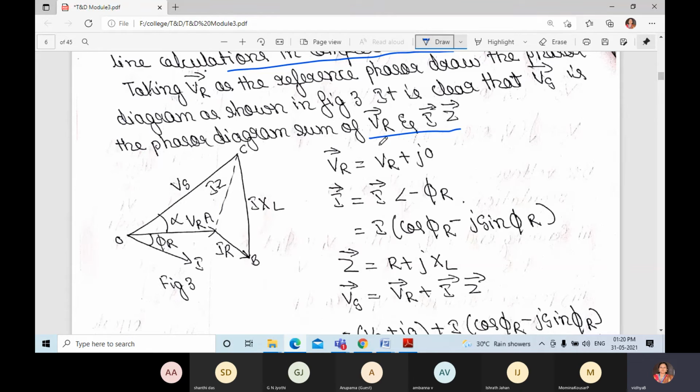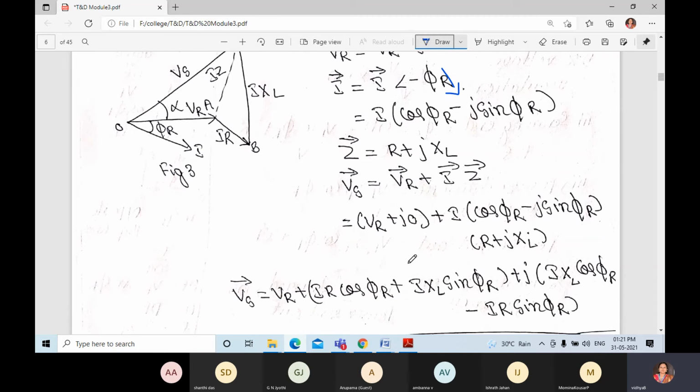VR vector is equal to VR plus j0. I vector is equal to I at angle minus phi R because it is lagging, that is I cos phi R minus j sin phi R. And Z vector is equal to R plus jXL.